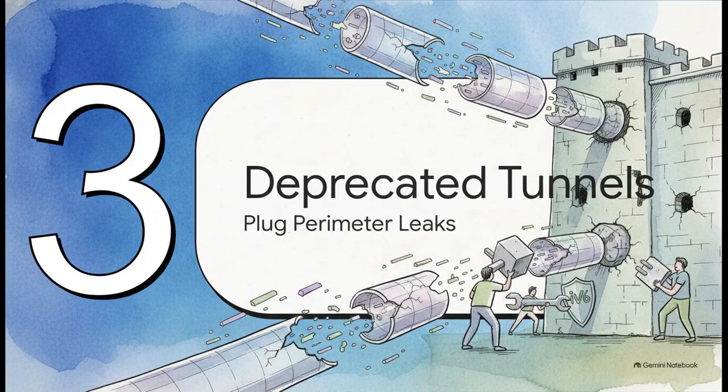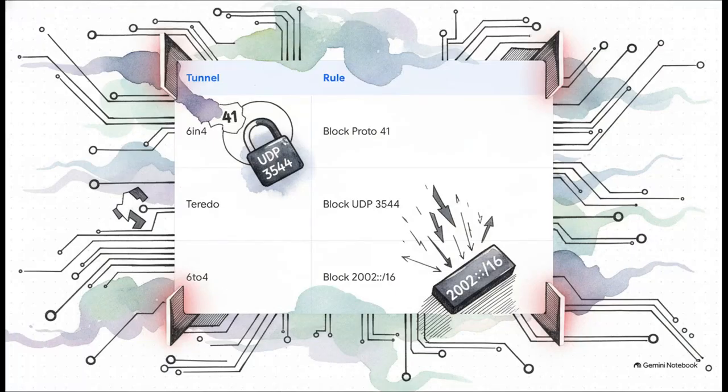Let's jump into Section 3, shutting down deprecated tunnels. Now, these older transition technologies are widely deprecated, sure, but they present disproportionate risks in modern networks because, quite frankly, they're designed to bypass standard controls. Take 6in4 tunnels, for example. For these, you must block Protocol 41 at all perimeter firewalls. Only permit traffic to and from explicitly documented known 6in4 tunnel broker IPs.